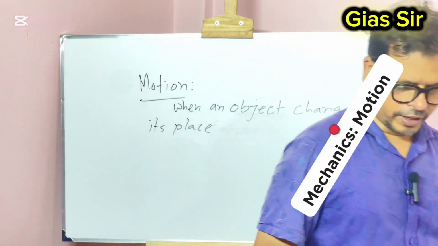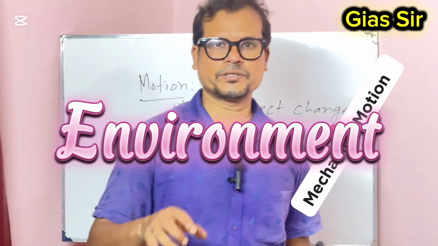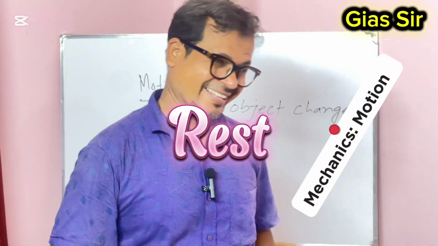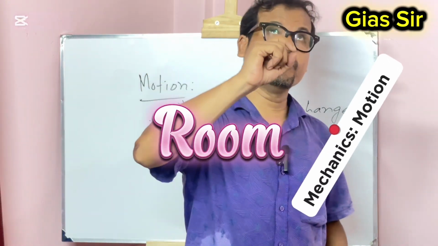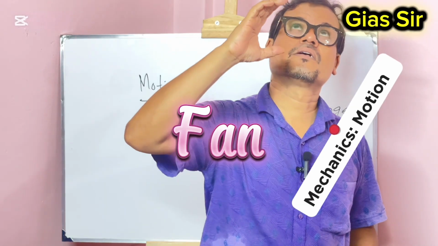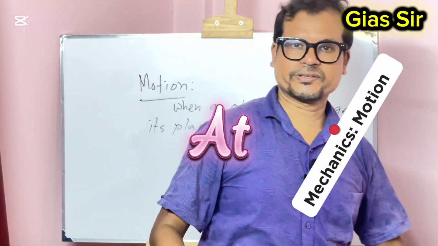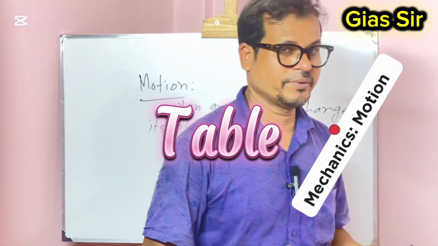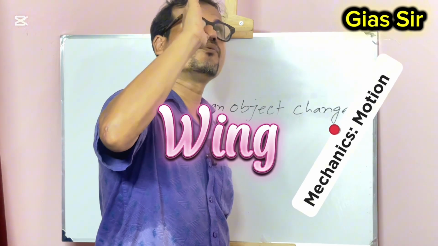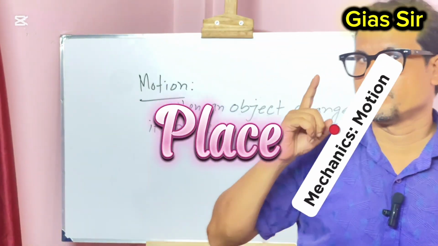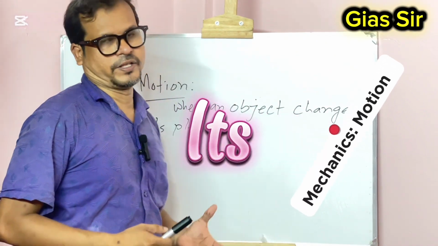Motion. That means, guys, if you look at the surrounding environment, you can see some objects are at rest and some objects are in motion. If you look at this room, you can see the wings of the fan are in motion. And if you look at the chair and table, they are at rest. That means the chair and table are not changing their place. But each wing of the fan is changing its place. That means motion is when an object changes its place.